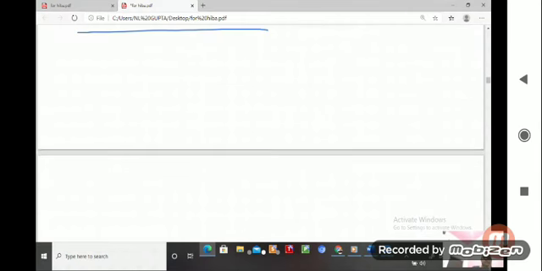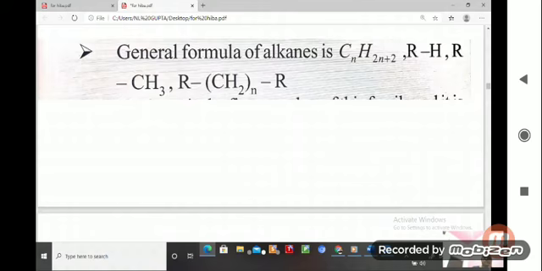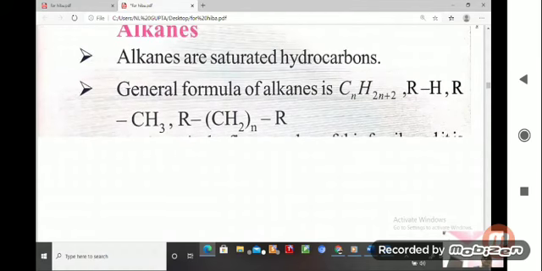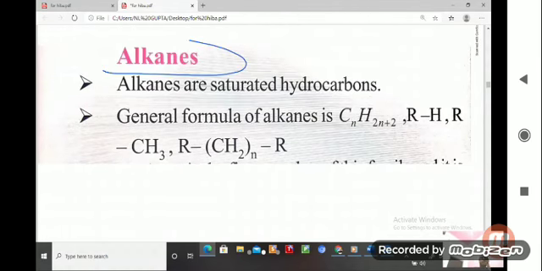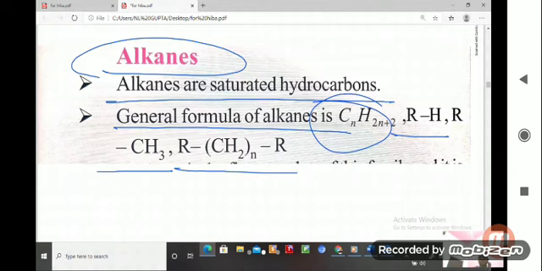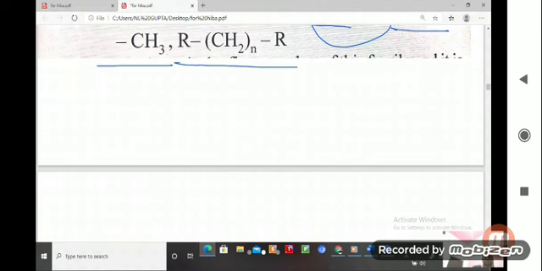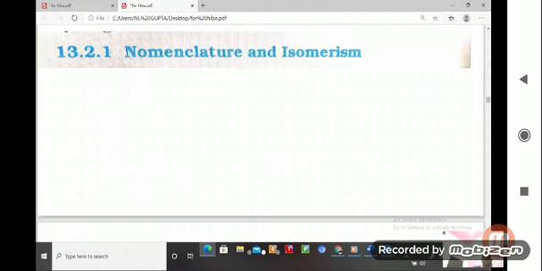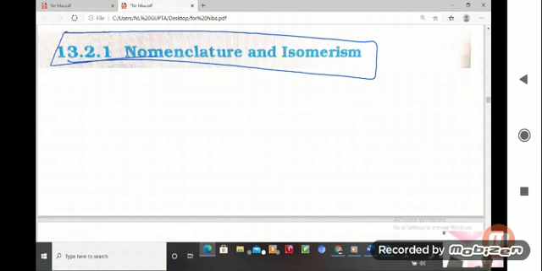Dear students, here you see the first type of hydrocarbon is alkanes. Alkanes are the saturated hydrocarbons. The general formula is CnH2n+2, R-H or R-CH3 n times. Now, student, if you talk about nomenclature, how will we study it? We will study nomenclature in a different video, student.